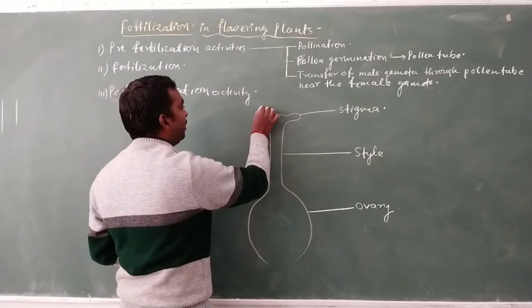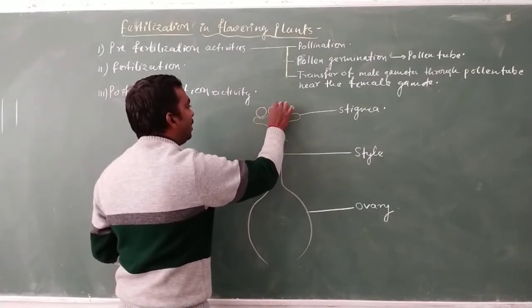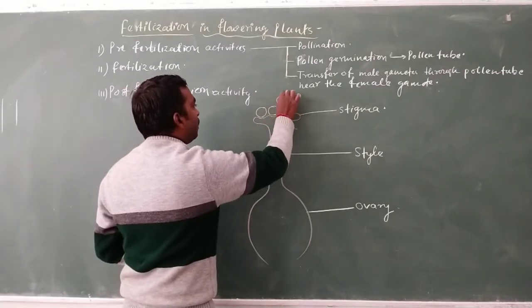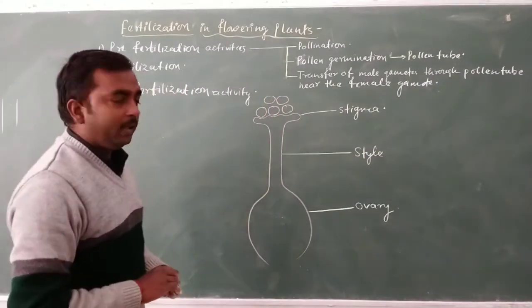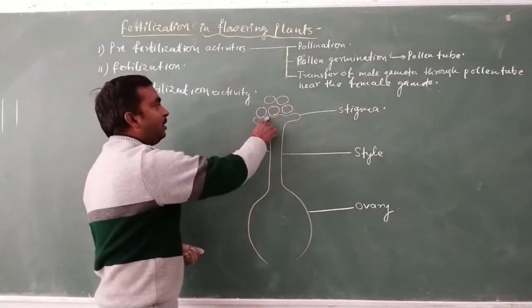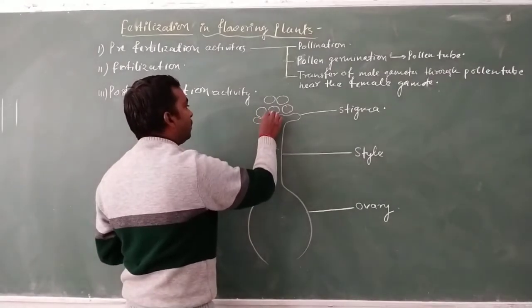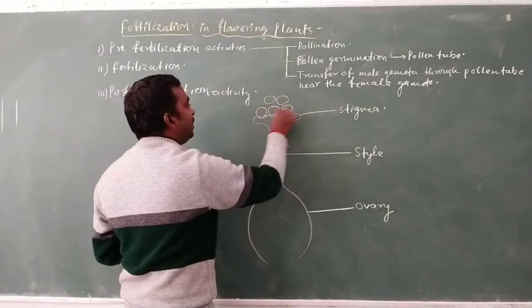It means the pollen grains come and fall over the stigma. A number of pollen grains come and fall over the stigma, and they absorb the moisture over the surface of the stigma, which is a sticky surface.